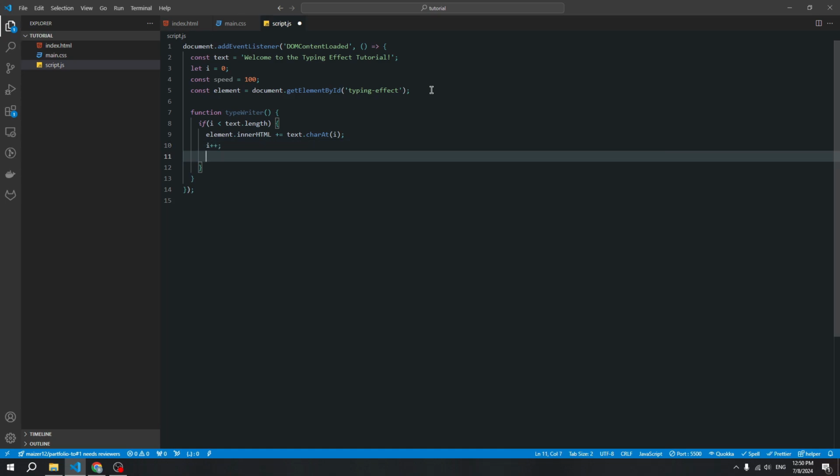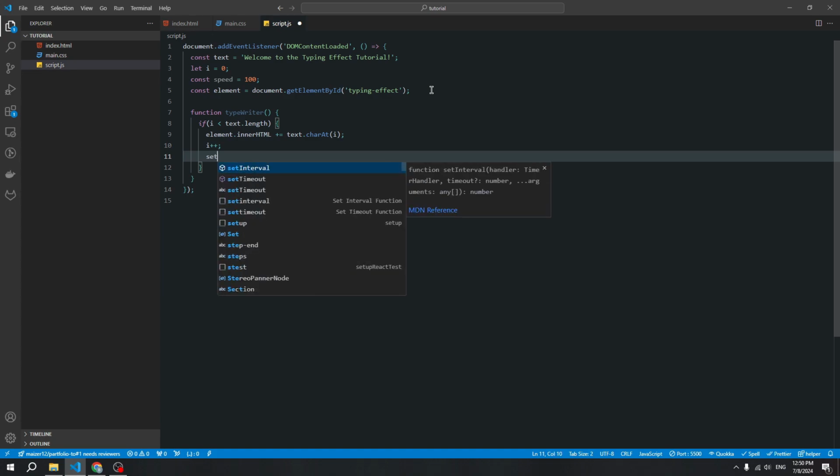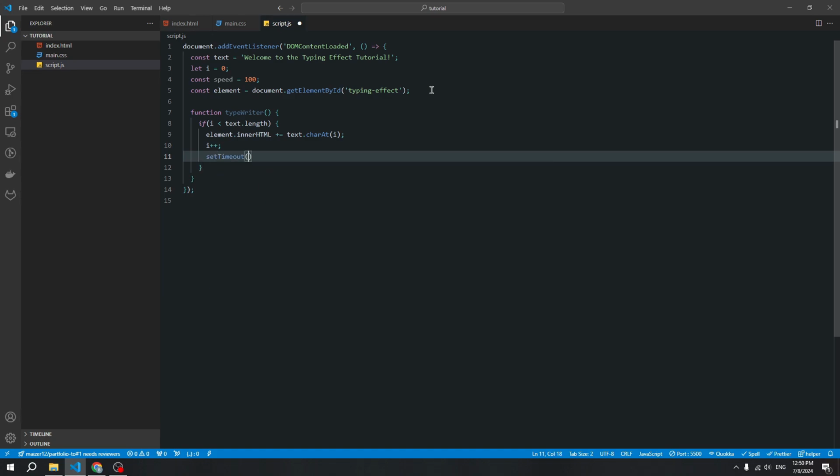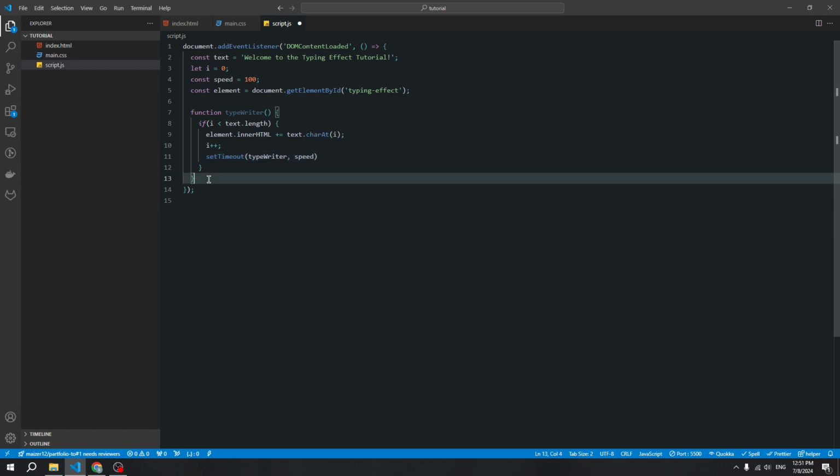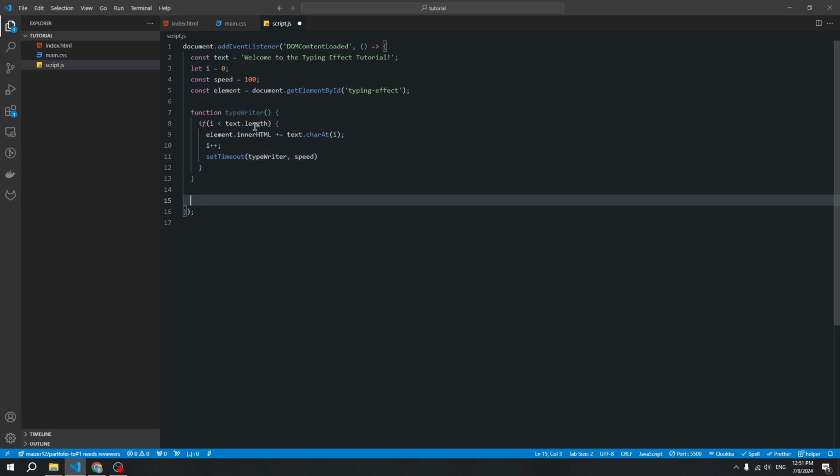Okay, and in the end let's create setTimeout, and this method will get two arguments. The first argument is our function, and the second argument will be our speed. Okay, and in the end we need to call our typeWriter. Okay, our script is ready, and now let's look at the window. Update our page, and like you see, everything works well.